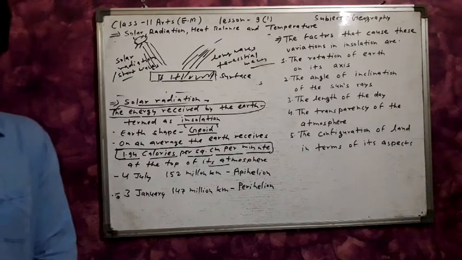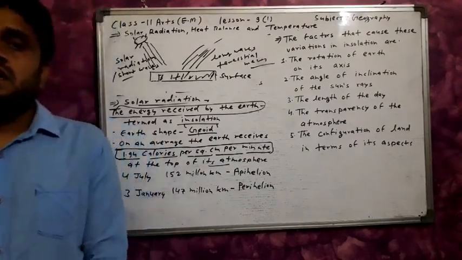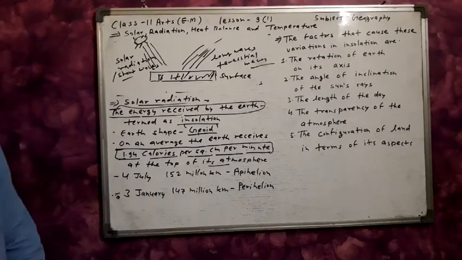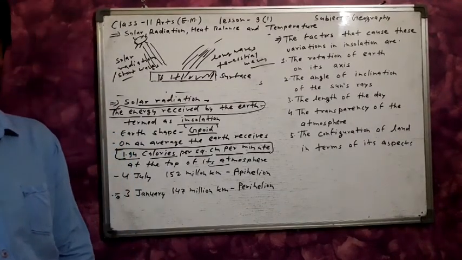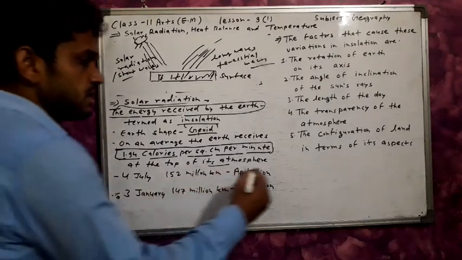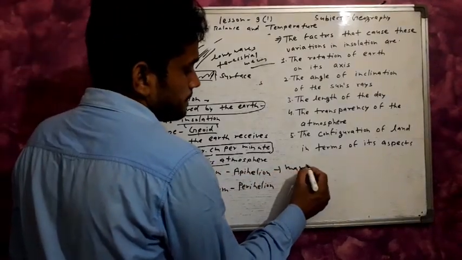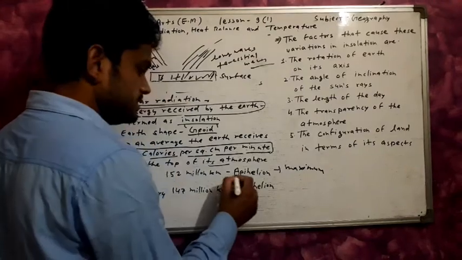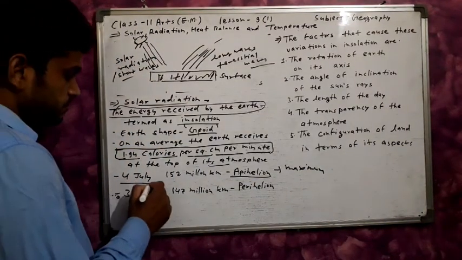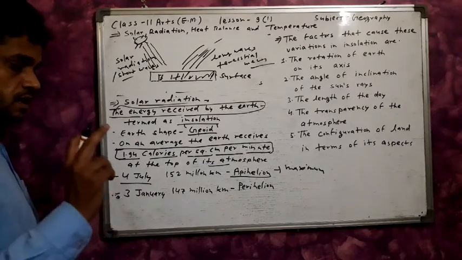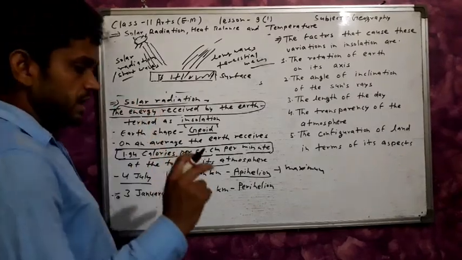Now the positions of the sun and earth. The maximum distance between the sun and earth is known as aphelion. The time is 4 July every year.